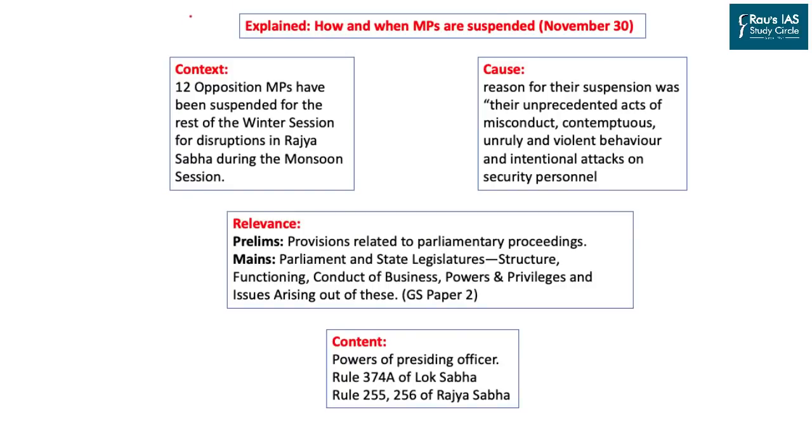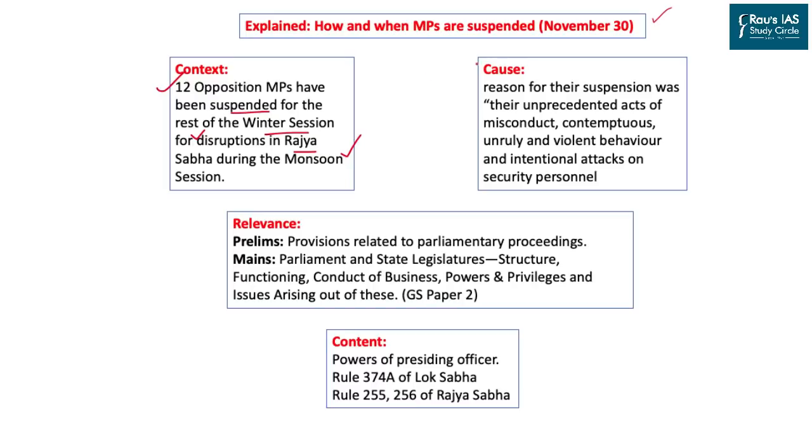The first article for today's discussion was published on 30th of November 2021 in Indian Express Explained section. This article deals with the recent controversy where 12 opposition members of parliament have been suspended for the rest of the winter session in Rajya Sabha. They were suspended for creating disruption during the previous monsoon session.